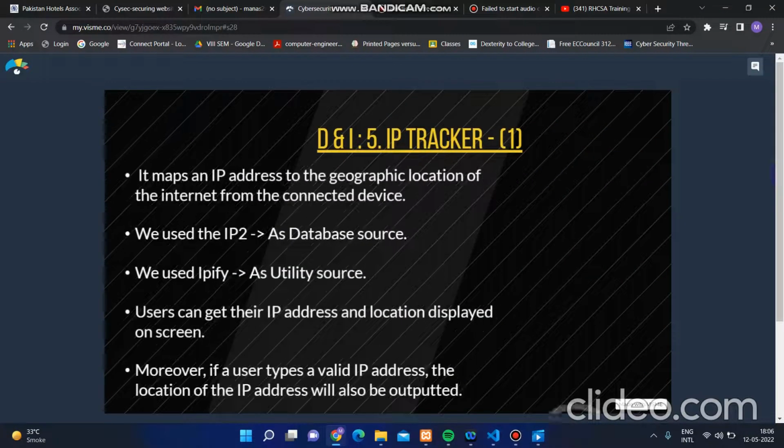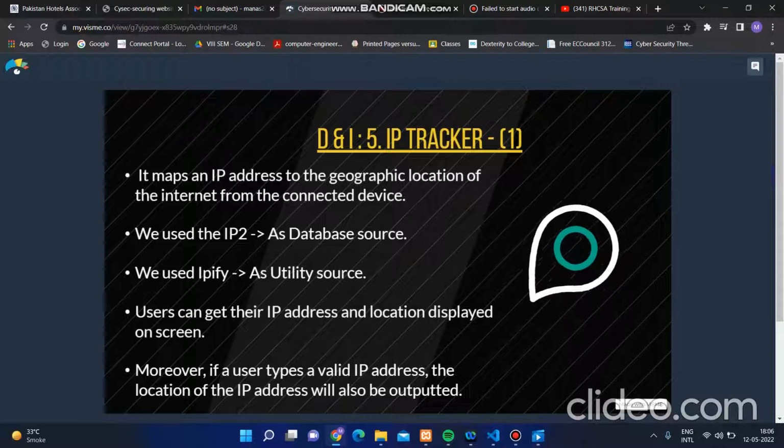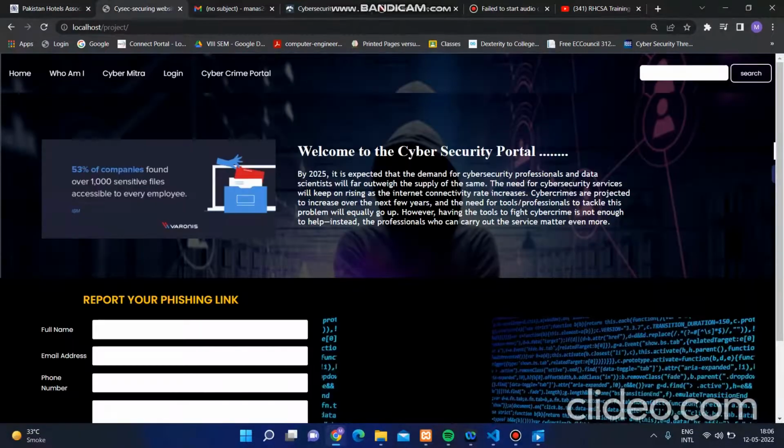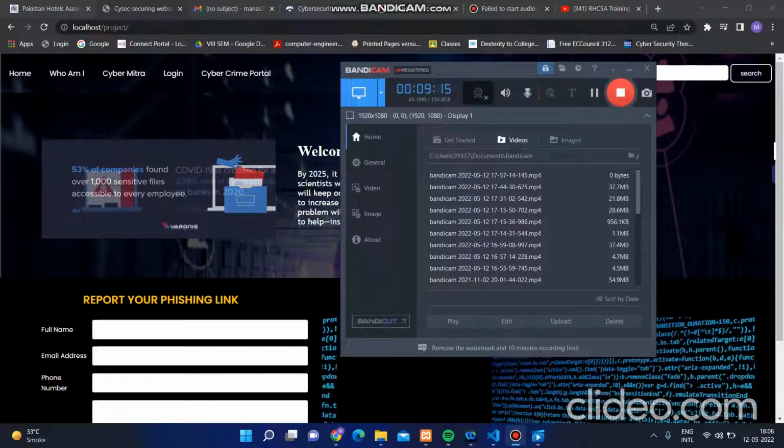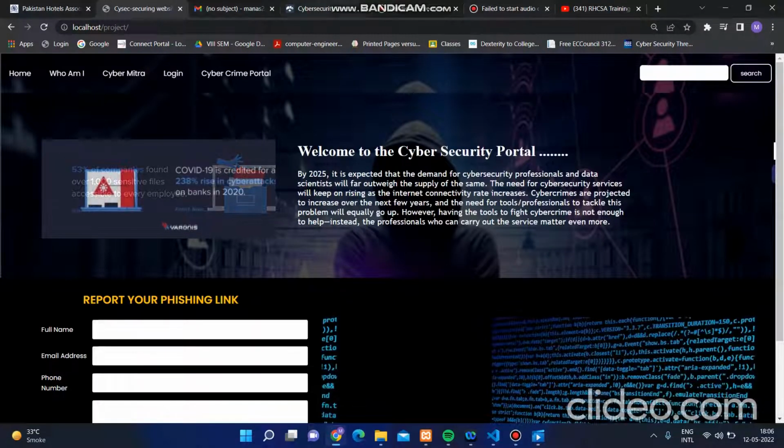It was the IP tracker. We used an IP database and an IP facility source. Users can get their IP address and location based on the screen. So basically, it is a kind of IP location tracker. Let's check what time we got. So yeah, pretty good time.